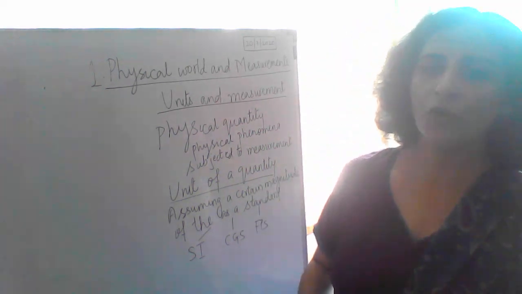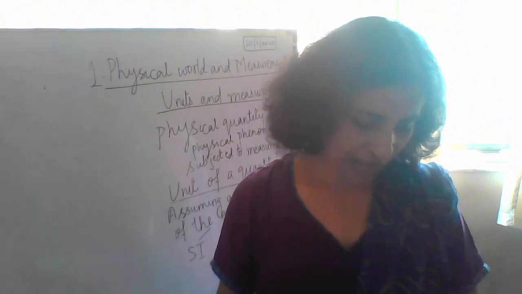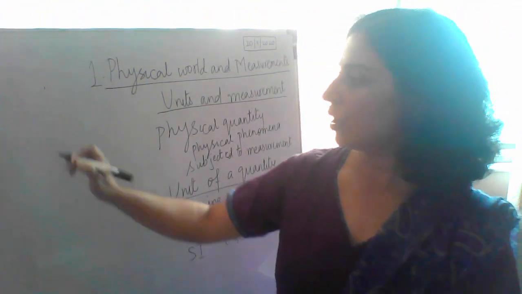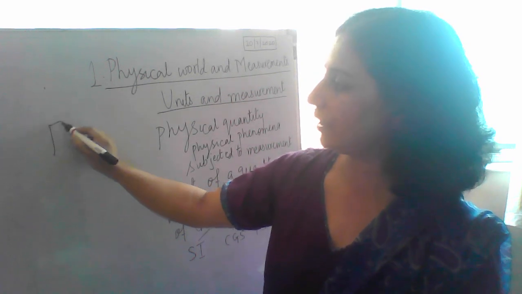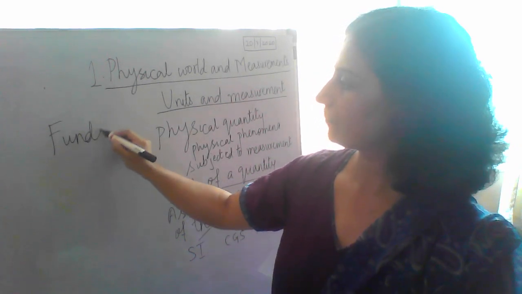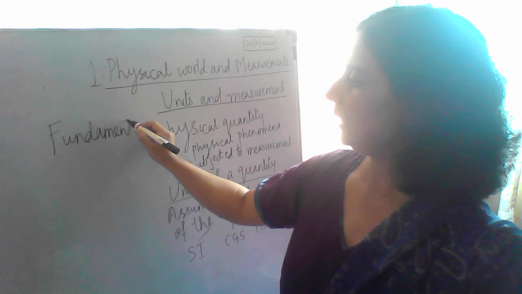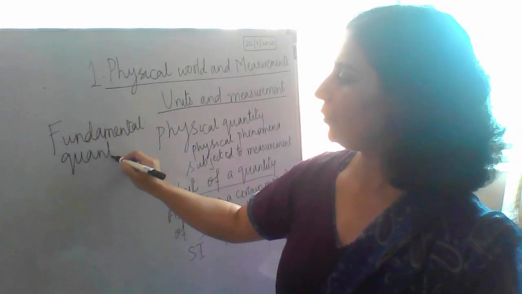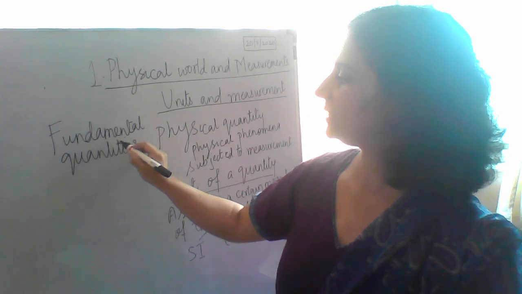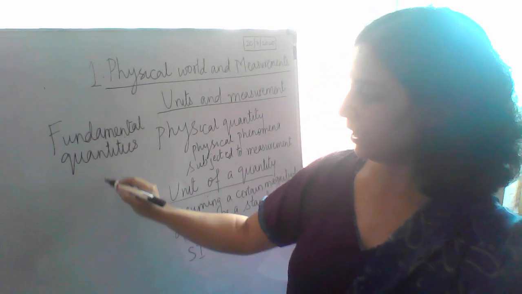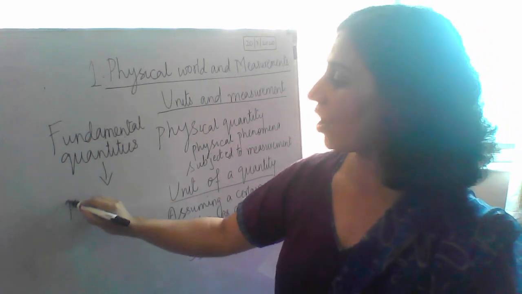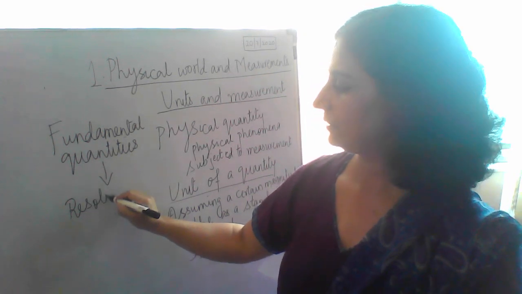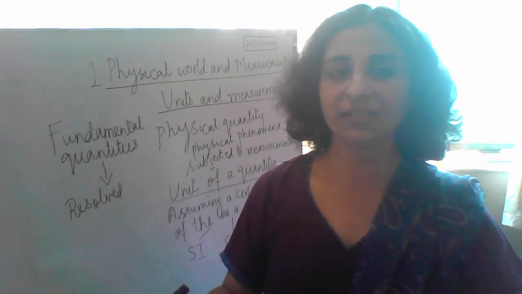After this, we go for something known as fundamental quantities. I want you to note down what is fundamental quantities. What do you mean by fundamental quantities? These are quantities that cannot be resolved further. Can you resolve mass further?